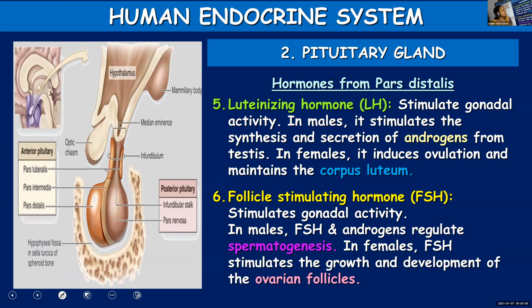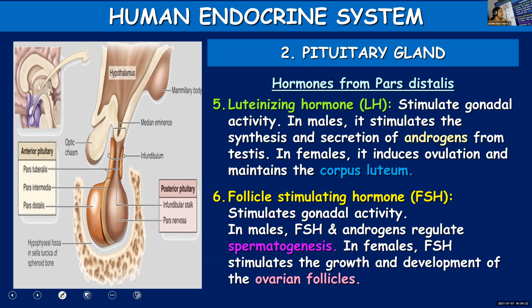Any idea what is spermatogenesis? Malavika, what is spermatogenesis? You just guess. Production of sperm. Yes, genesis means formation. So spermatogenesis means formation of sperms. The formation of sperms will take place under the influence of FSH and androgens.